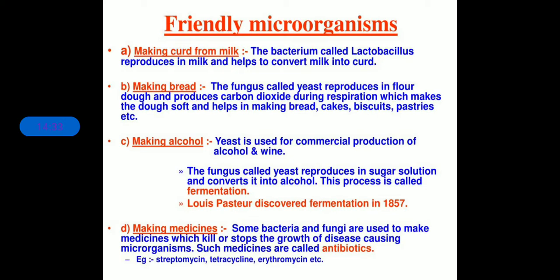So these are the most important uses of microorganisms, and all these uses prove that microorganisms are friendly. So as the title of this chapter says, microorganisms, friend and foe. Some of the microorganisms are very friendly, very helpful, and without them it is very difficult for us to survive.